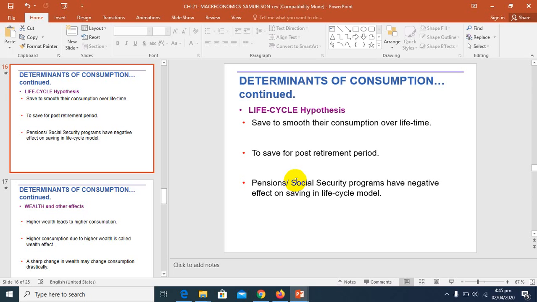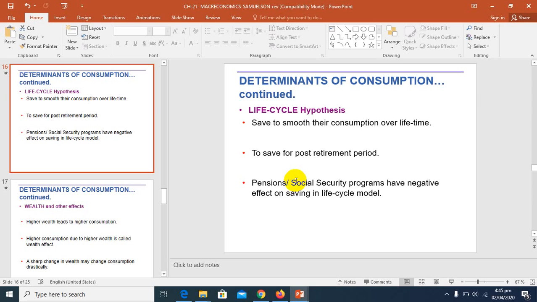Government gives you the pension and gratuity if you are a government servant. So this type of benefit also restricts the consumer from following the life cycle hypothesis. During middle age, because of offers like pensions, social security programs have a negative effect on saving in the life cycle model.